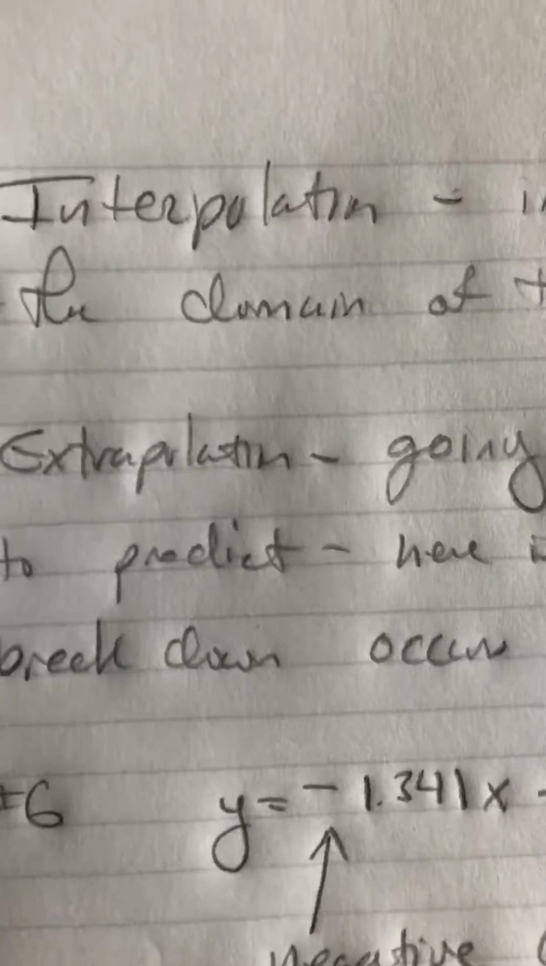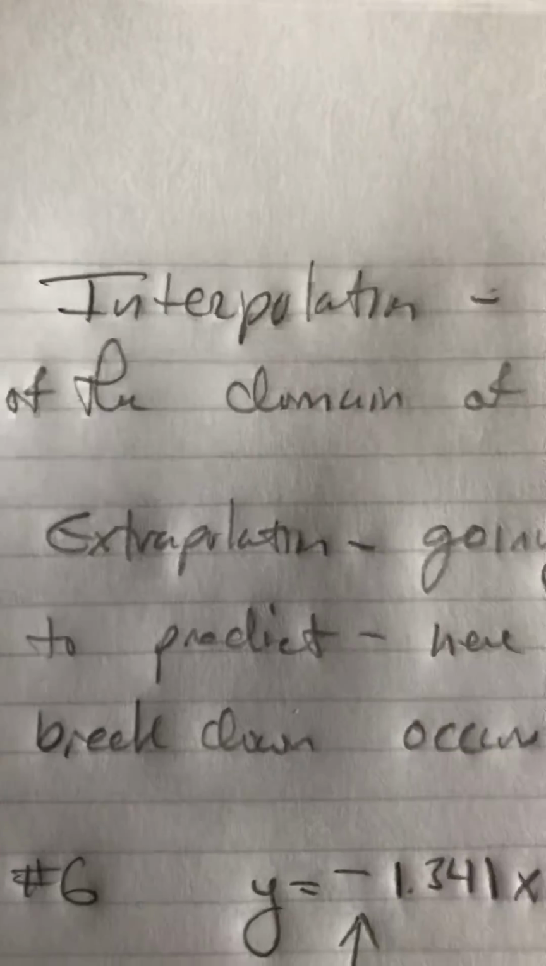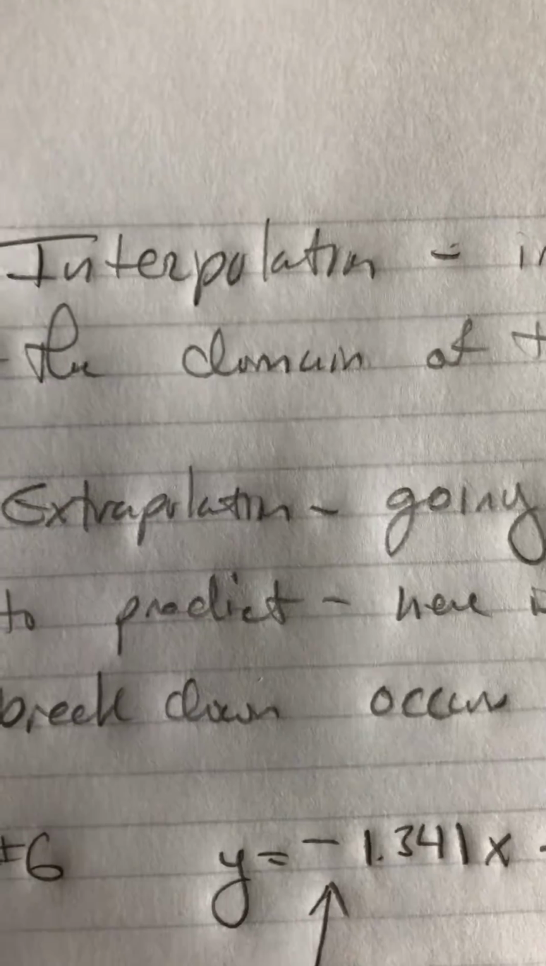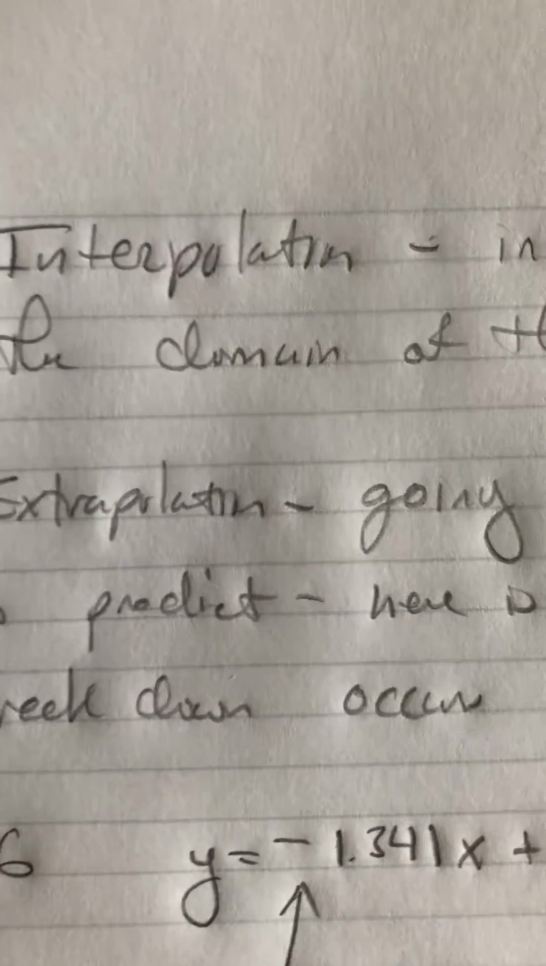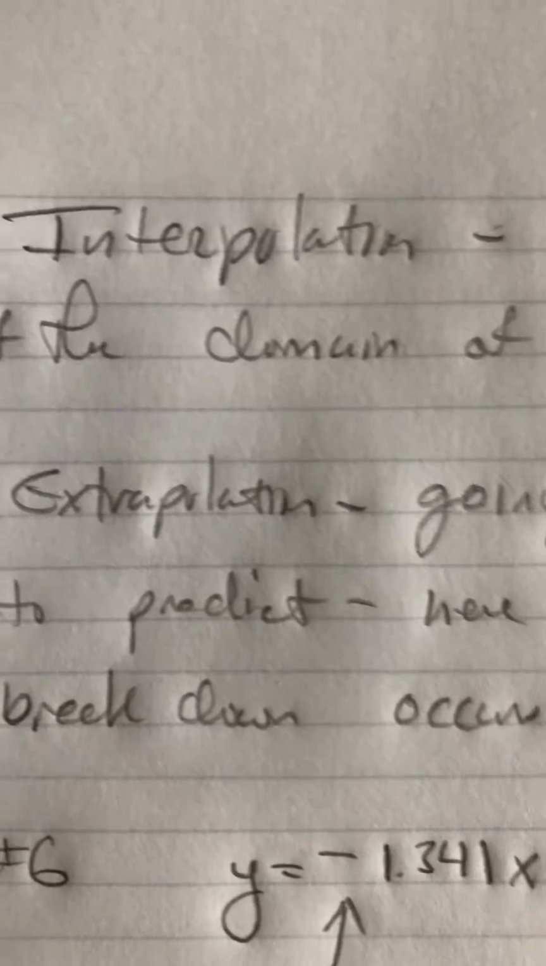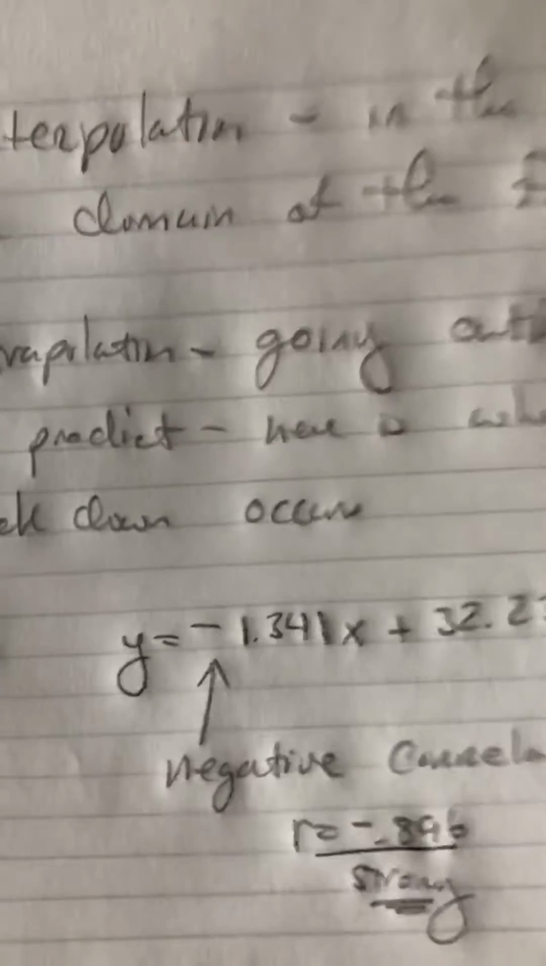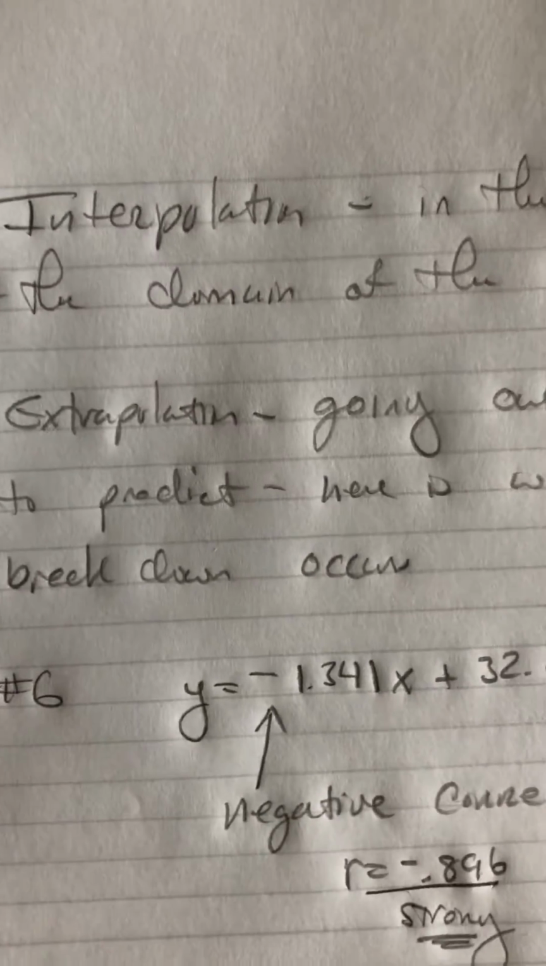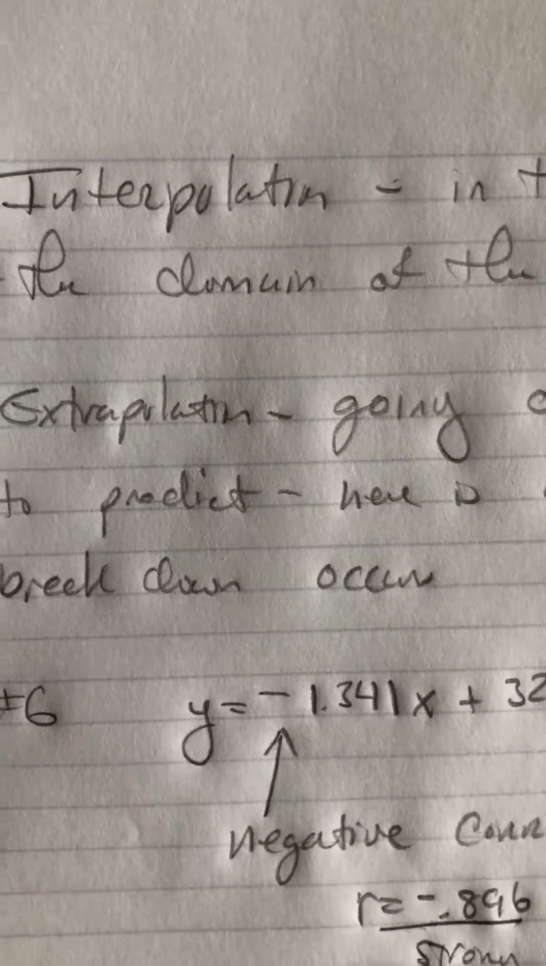Now, anytime you go outside of the scope, so again, 5 to 30, so if we're looking for 35, the result from 35, that's extrapolation. You need to be careful with extrapolation because that's where model breakdown occurs. Model breakdown is when the model doesn't make sense, and I'm going to take an example of that.